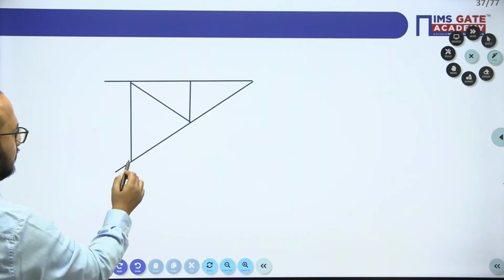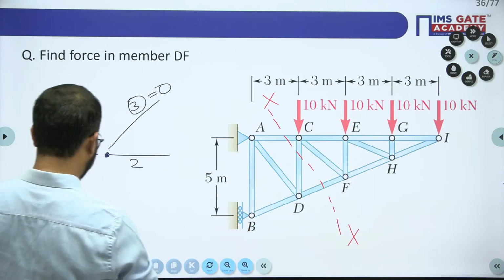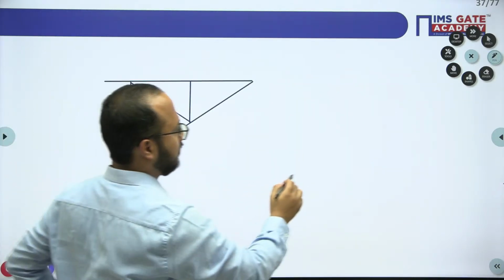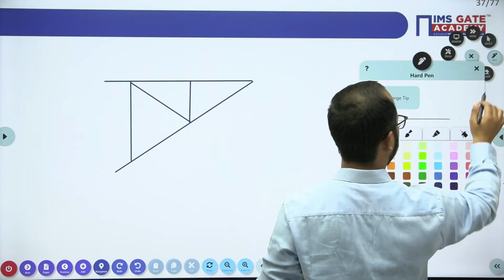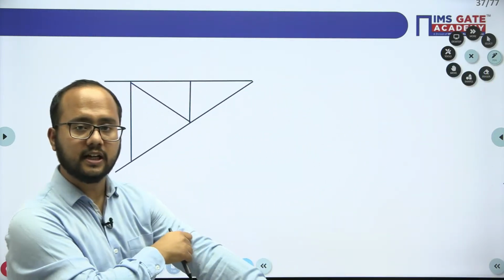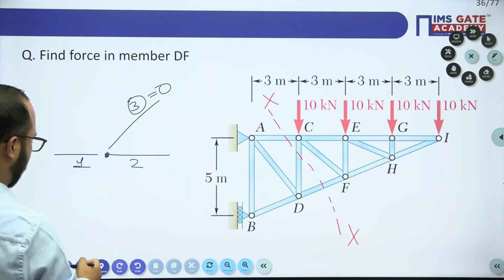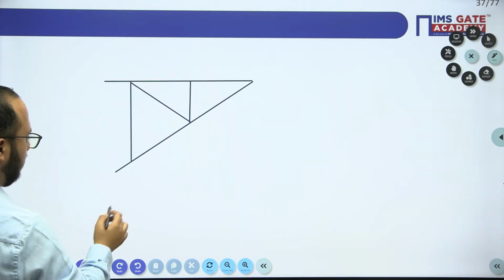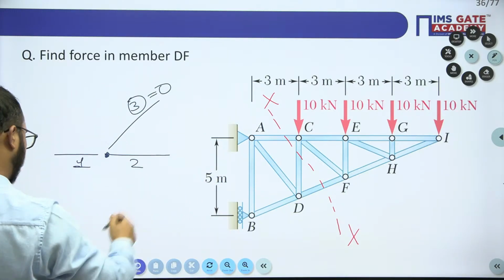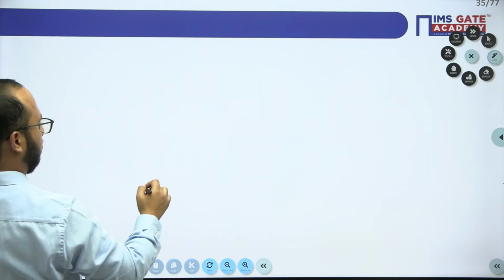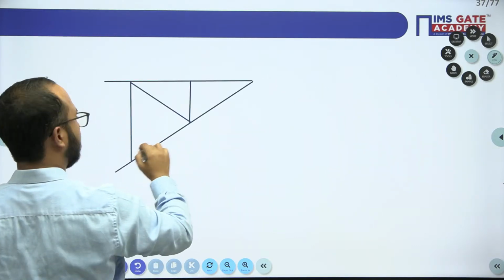So we have drawn this truss case here. Okay, so like that, we'll draw here. Please keep solving this question and tell me the answer. What will be the answer here? And what is this point? We'll have to draw one more line here.